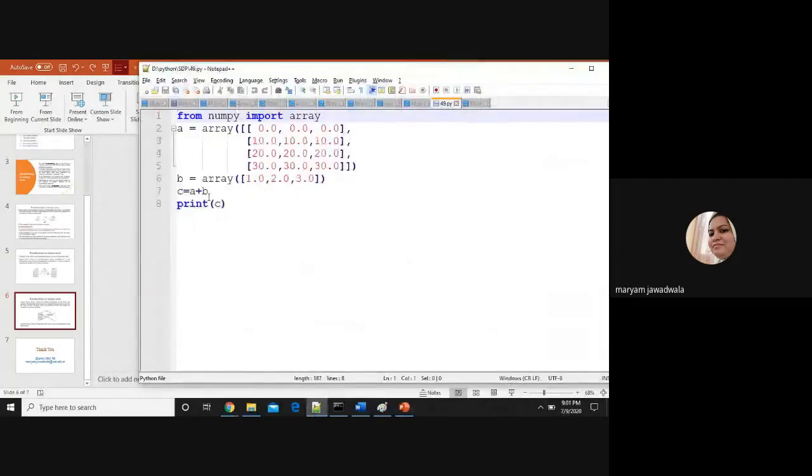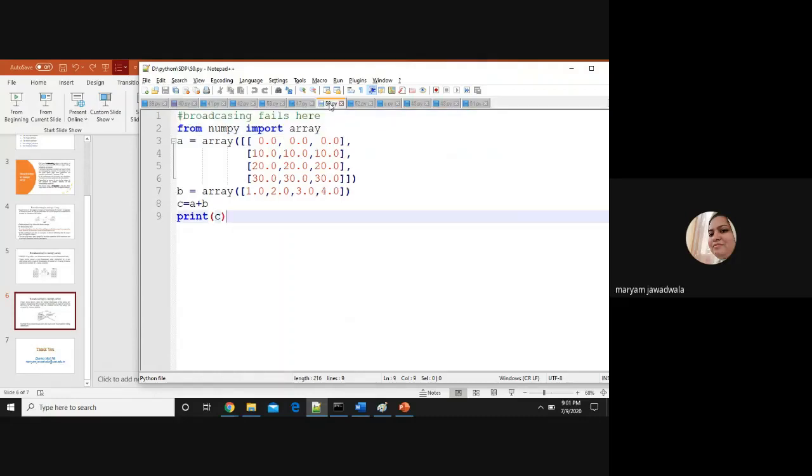Let's open the 50.py program here, right? So I import numpy. I create one array A of size 4 rows and 3 columns, and the B array with 1 row and 4 columns. So the trailing axes are a mismatch, right? For the A array the trailing axis is 3, and for the B array the trailing axis is 4. So if I perform C is equal to A plus B, then print C will give me an error.